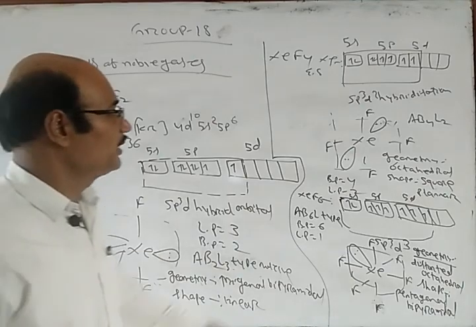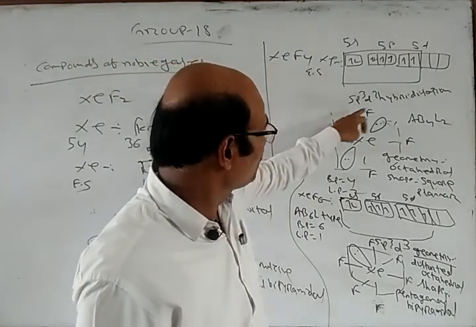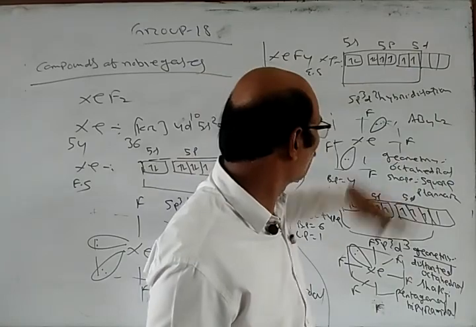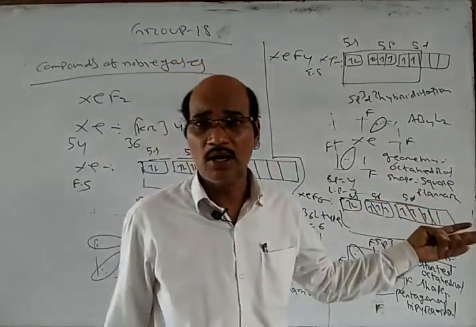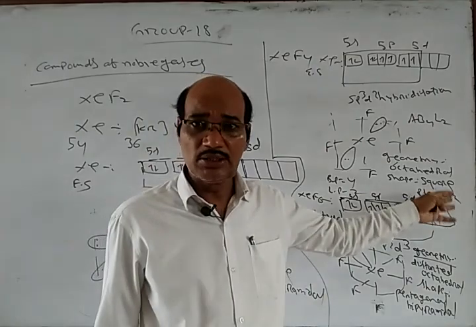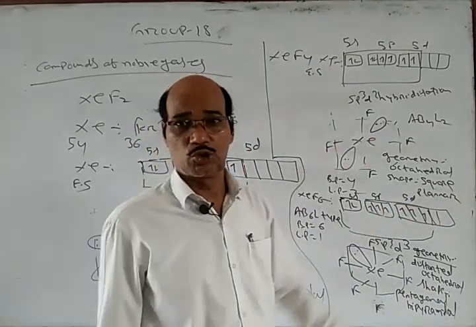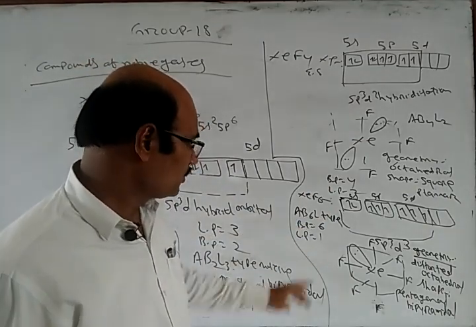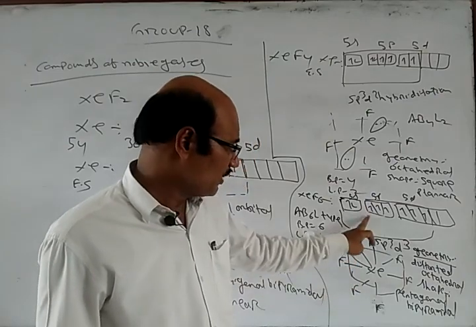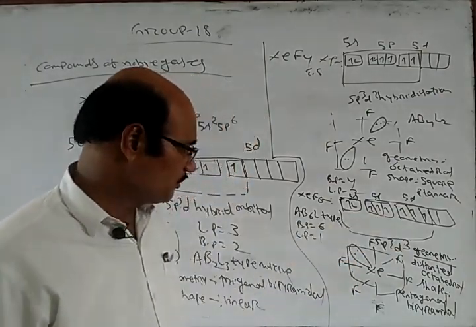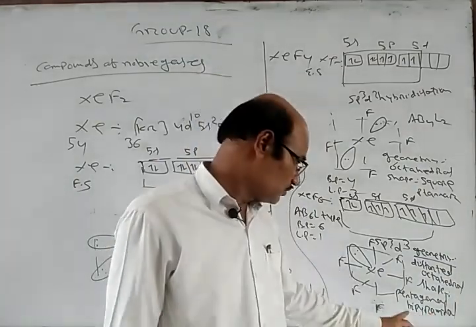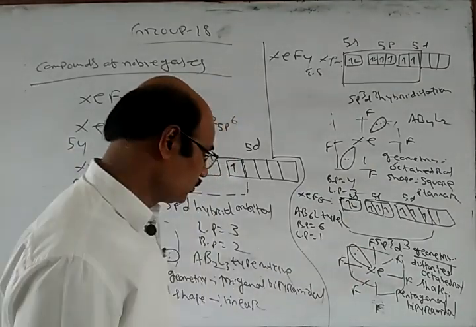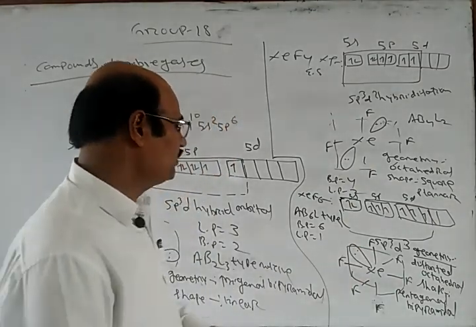Similarly, in case of XeF4 we have sp3d2 hybridization. So we have 2 lone pairs and 4 bond pairs. The geometry is octahedral, however the shape will be square planar due to the presence of 2 lone pairs of electrons. Similarly, in case of XeF6 we have only 1 lone pair and 6 bond pairs, and the geometry is distorted octahedral, but the shape is pentagonal bipyramidal due to the presence of 1 lone pair of electrons.